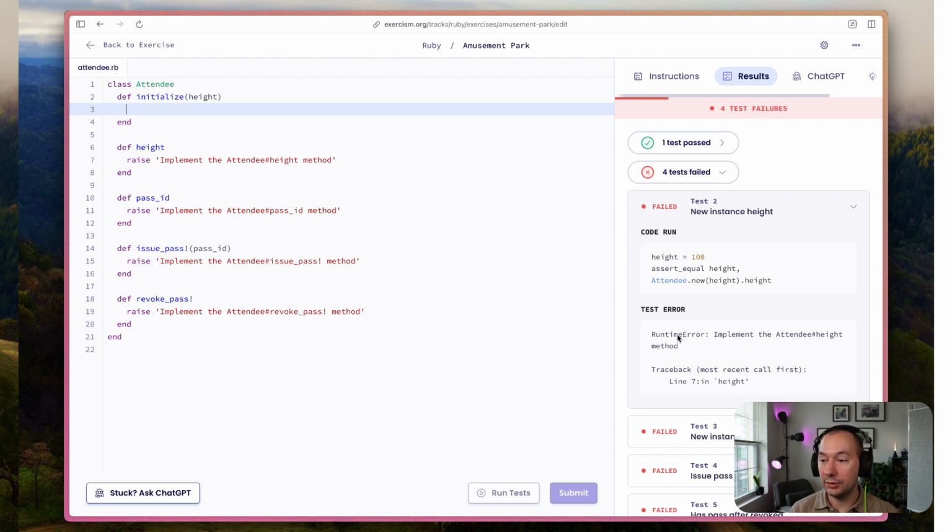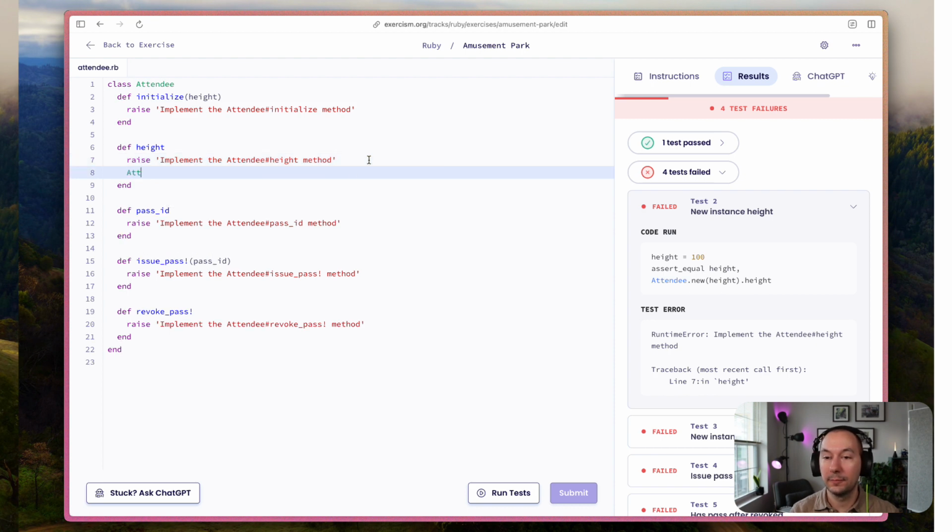Actually, you know what? I should read a little bit more closely. So we still get the same attendee error. Let me undo my changes. And I see that this is actually the attendee height method. And I just want to call this out if you're not familiar with this syntax. We typically will write the Ruby class and then a method after the hash sign, and that sort of indicates that we're calling attendee height, right?